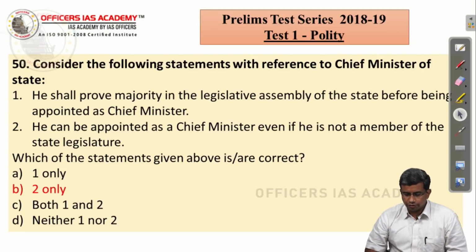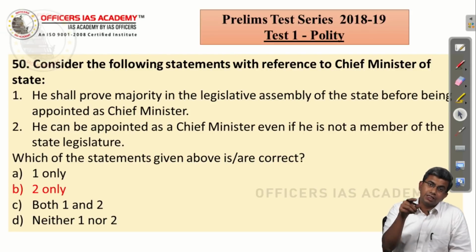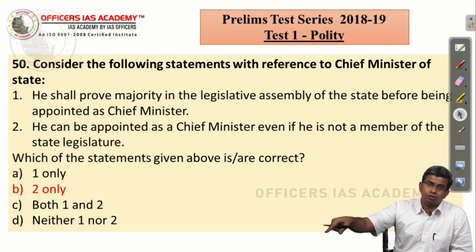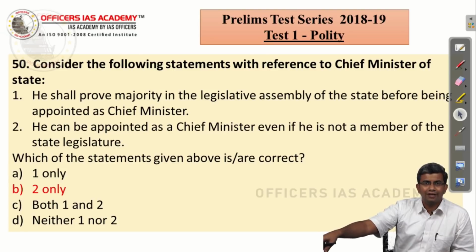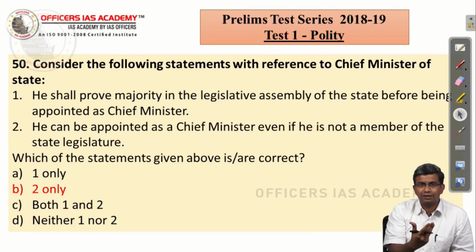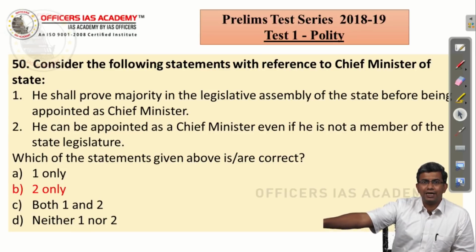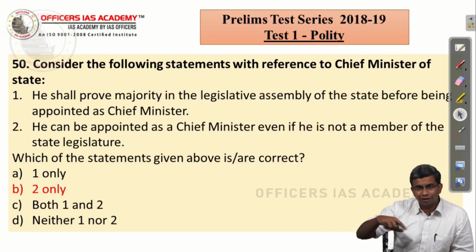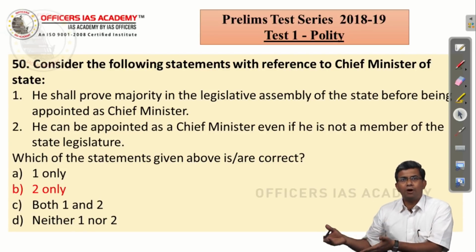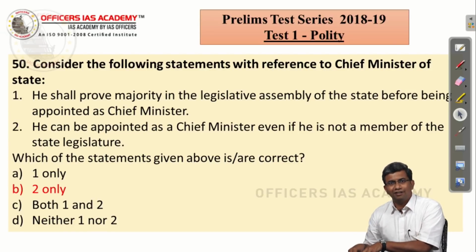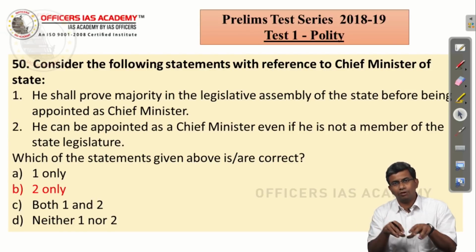Consider the following statements with reference to Chief Minister of the state. He shall prove majority in the Legislative Assembly of the state before being appointed as Chief Minister. This is wrong. Only in case of a hung assembly where no party has a majority, even there, it is the Chief Minister who is appointed first and then the Governor usually gives time to prove the majority, right. You need to have a Council of Ministers to actually go and seek confidence vote in the House. So without the Council of Ministers, there is no point in having a confidence motion, and Council of Ministers cannot be without the Chief Minister.